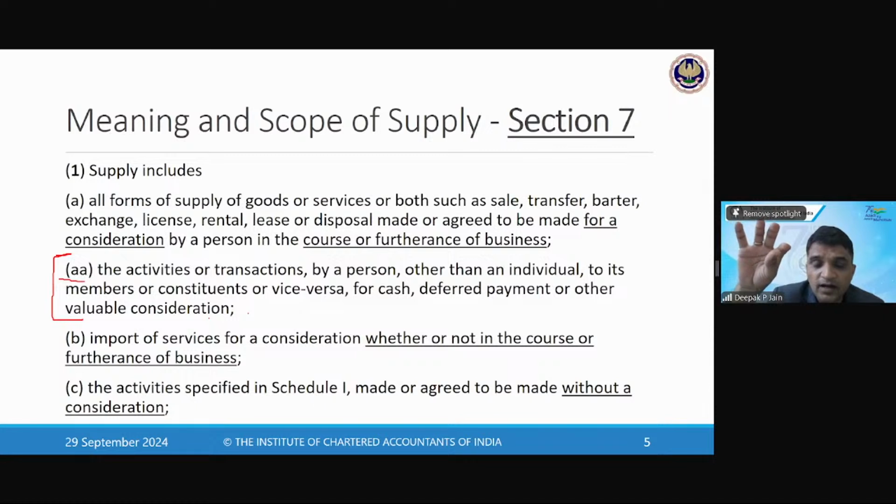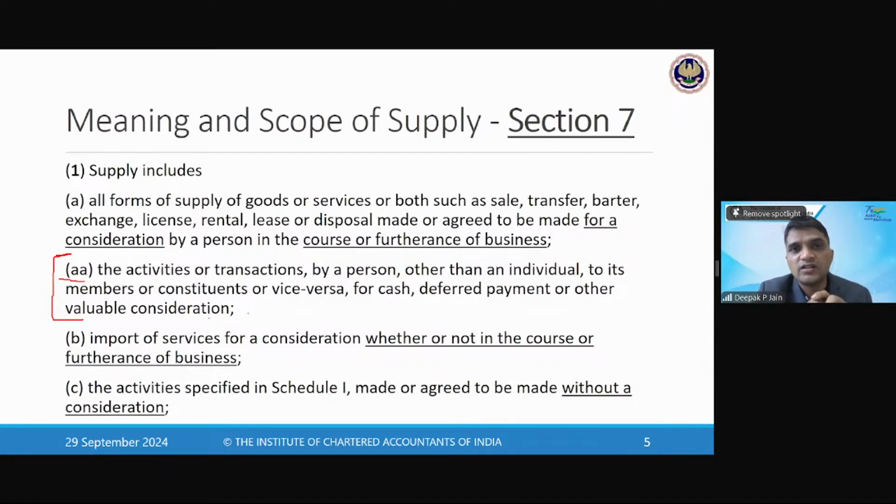This amendment has happened because there was a famous case under the service tax law called the Calcutta Club case, wherein the Supreme Court held that any supply by an association to its members falls under the concept of mutuality. That is, the members come together and form an association, and that association is the same as its members. It is not different.